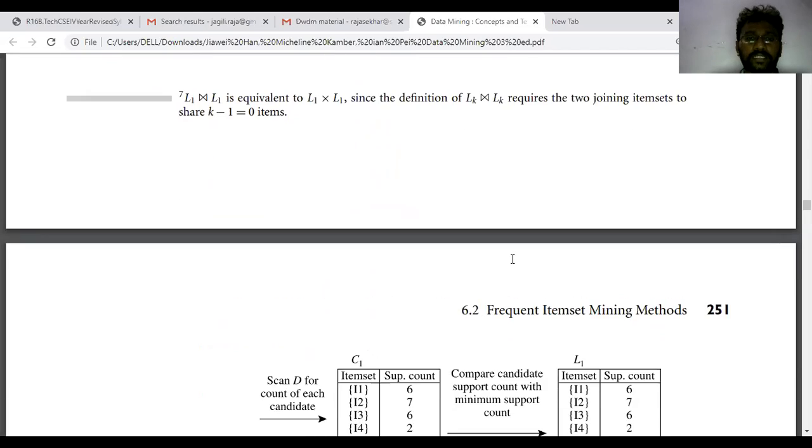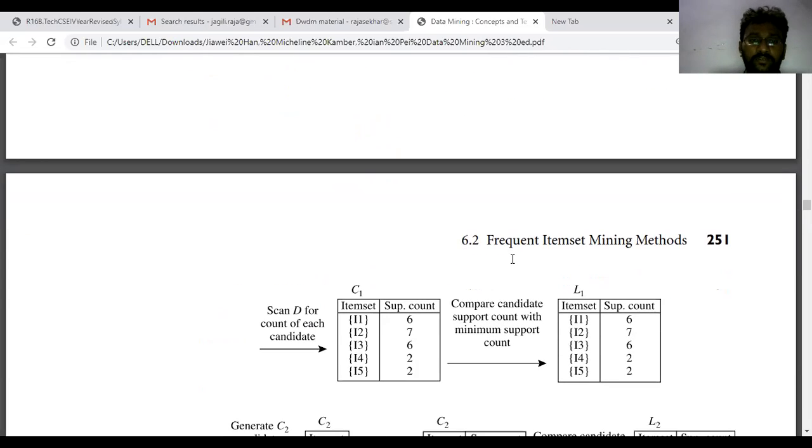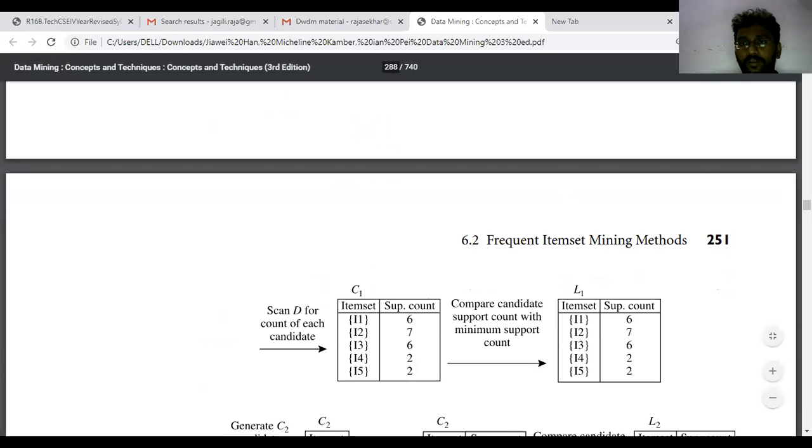So what are the item sets? We have the first scan. In this first scan, the items are I1, I2, I3, I4, I5. Now go to the database and check how many I1s there are, how many I2s, how many I3s, how many I4s, and how many I5s.